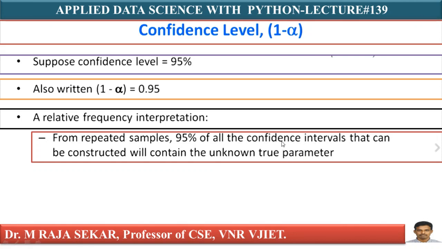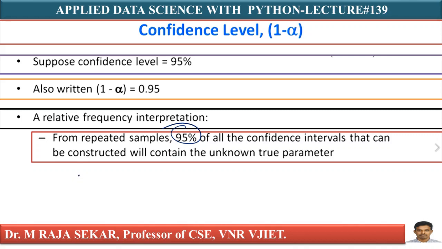What does it mean? What does a 95% confidence interval mean? What's the real meaning of this 95%? Suppose you construct an interval with some range, the confidence interval. How to calculate the confidence interval? I will discuss in the next class. Just let me say it like this. What is the meaning of this 95%?